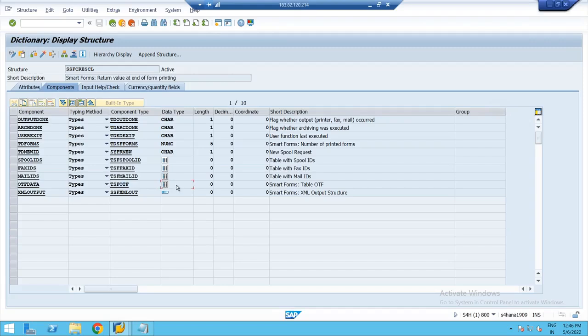OTF data, type what? TSF OTF. What is it showing here clearly? This symbol indicates what? Table type. It is a table type, nothing but an internal table. What is the structure of this? One second.